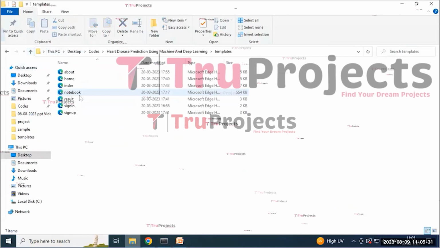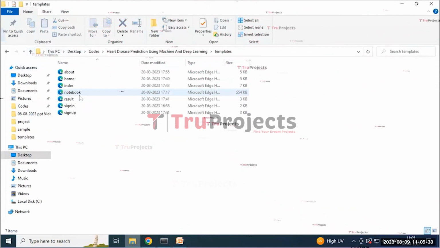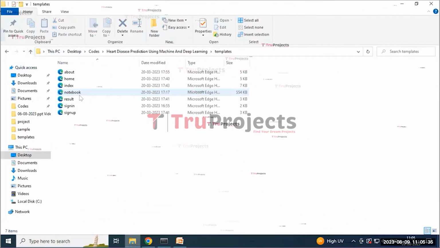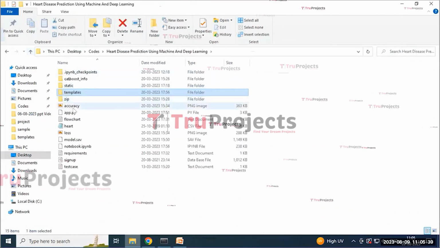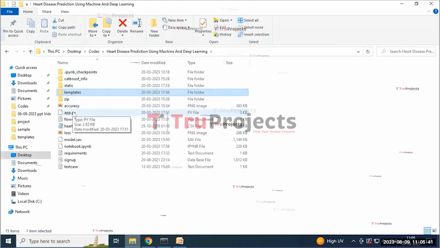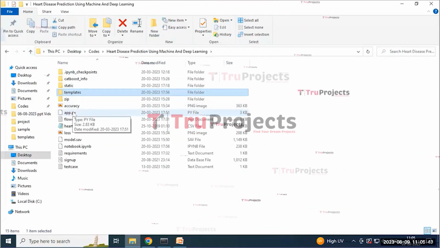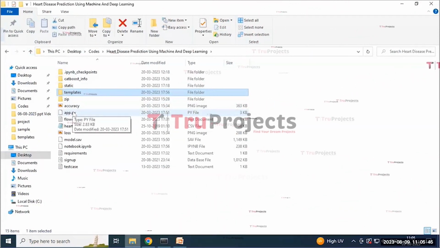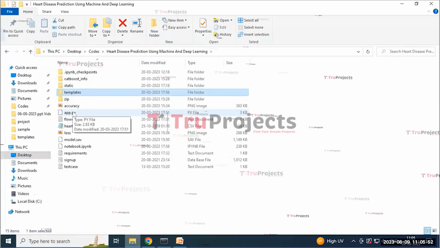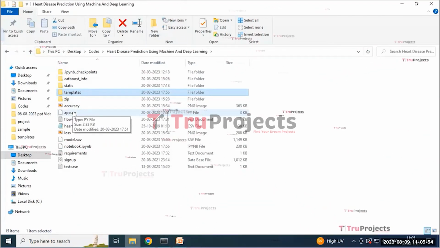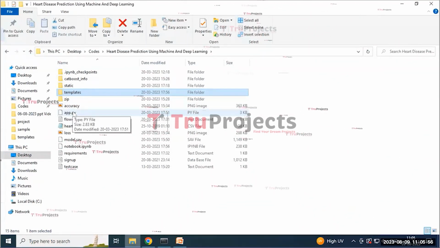And the template folder containing typical HTML documents. It typically includes home, index, results, sign-in, sign-up pages within it. And now app.py is a file which likely contains the main application logic. It includes the code written in Python that handles server-side operations such as processing the user request, interacting with the database, and generating the dynamic content that is to be rendered in the HTML templates.